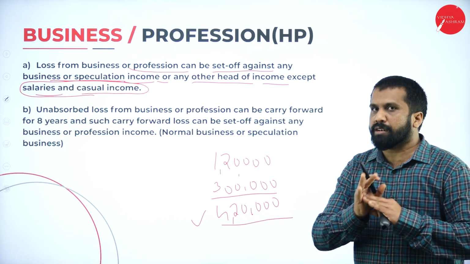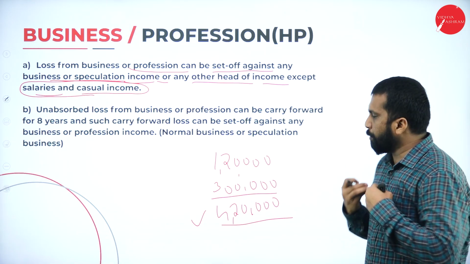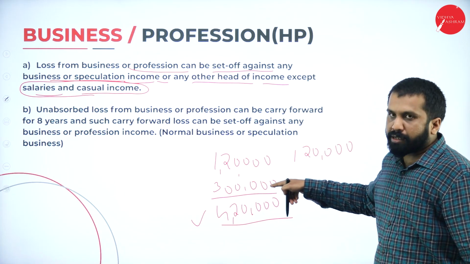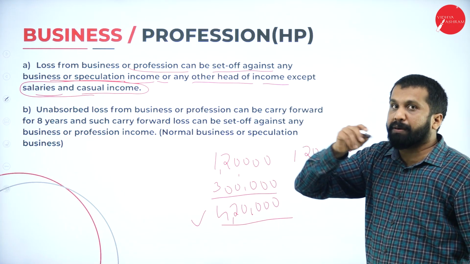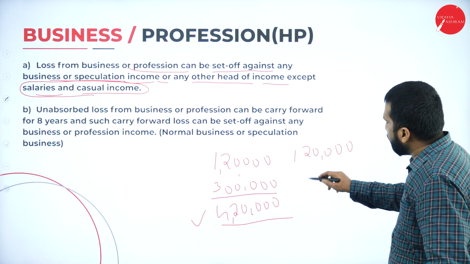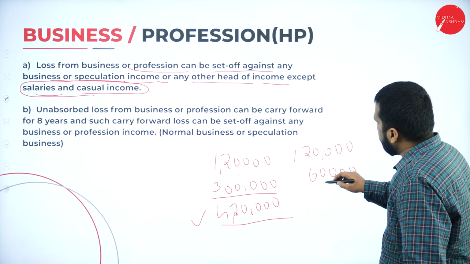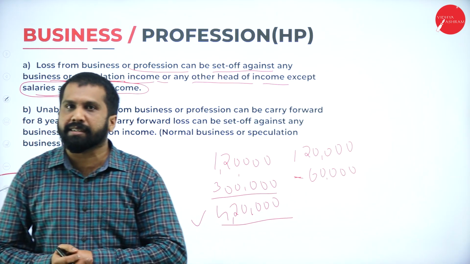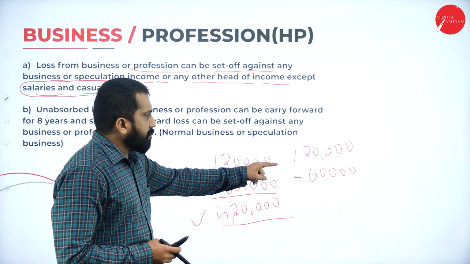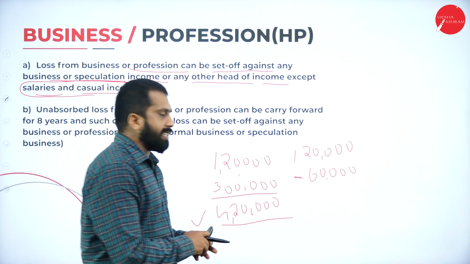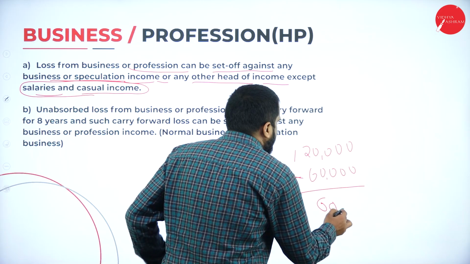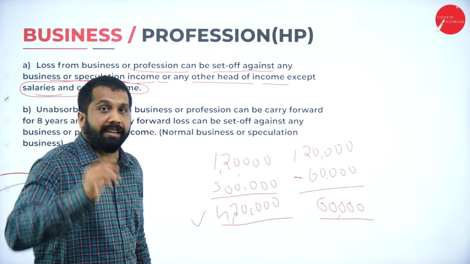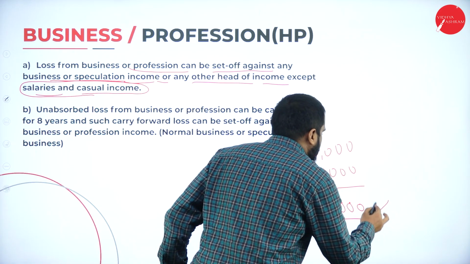This is last year. This year what happened? For me, I got 1,20,000 salary, but tuition income is 0, and I paid rent. So it will be minus 60,000. What is my tuition income? Minus 60,000. Now, I am supposed to pay 1,20,000 minus 60,000. You are supposed to pay tax on 60,000. Is it right? Wrong. It is wrong. Why?